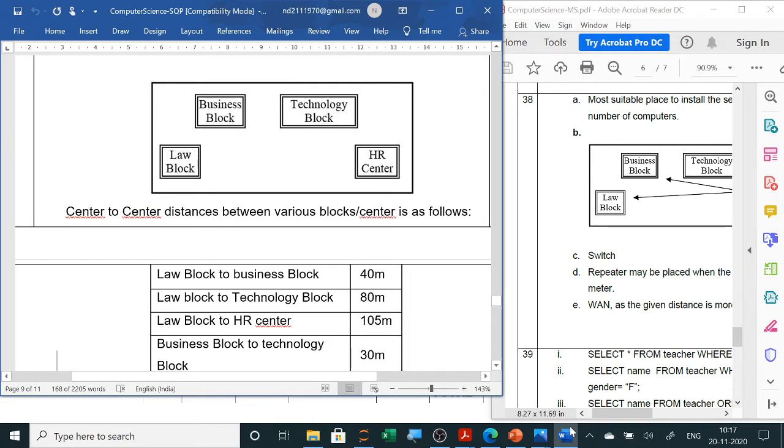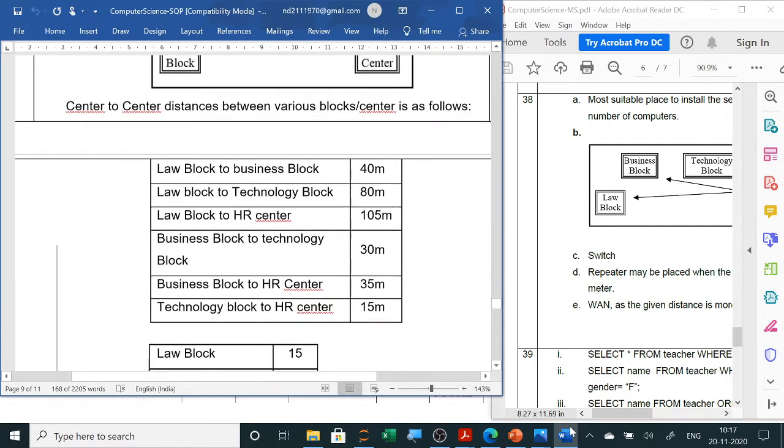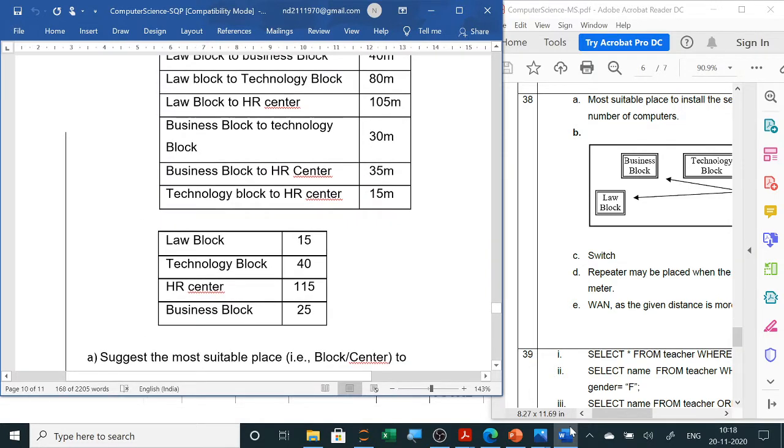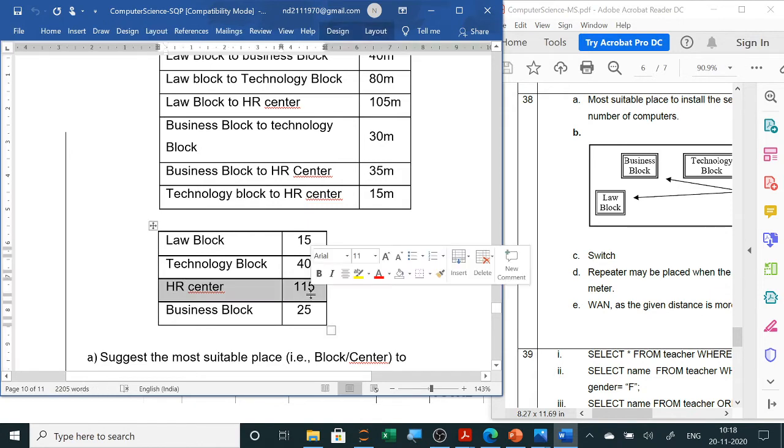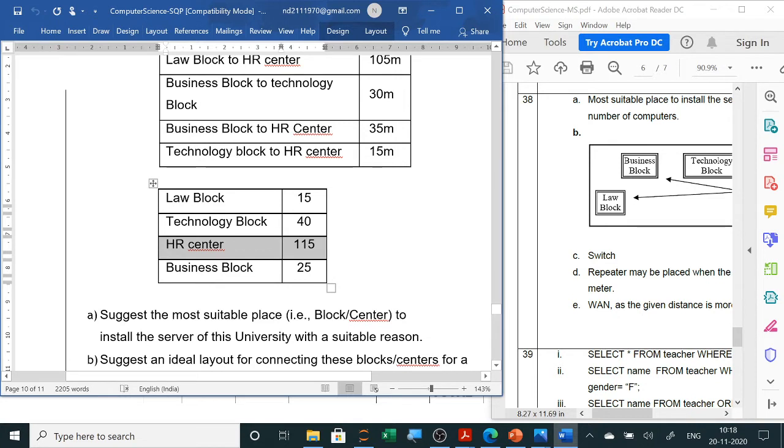Now the distance between the blocks and the number of computers will be given, and you all know what all questions are asked. The first question will be where to place the server, and you all know you will directly go and see where maximum number of computers is given, like here in HR center you can see maximum number of computers. So you will see the question: suggest the most suitable place to install the server of the university with suitable reason. So wherever the maximum number of computers are there, we are placing the server. You can see the answer here.